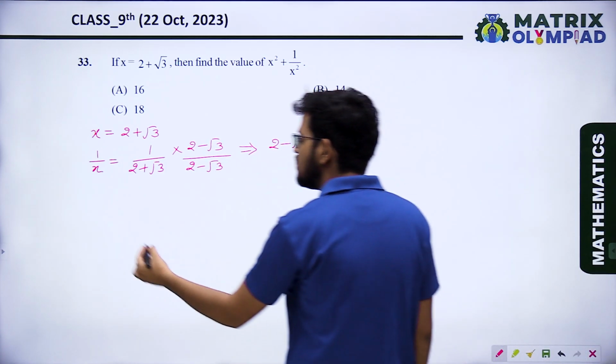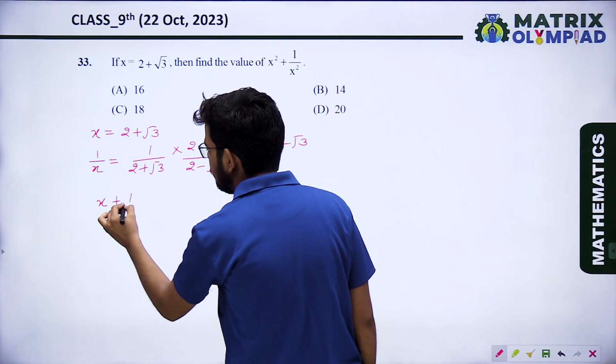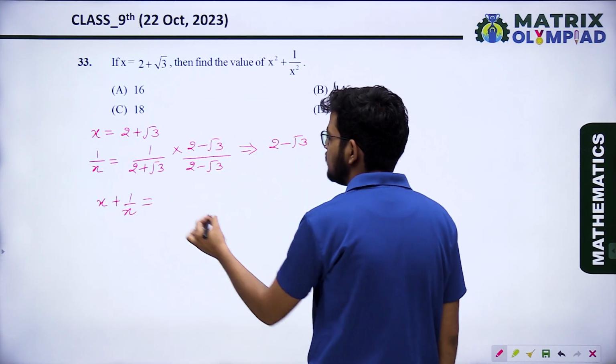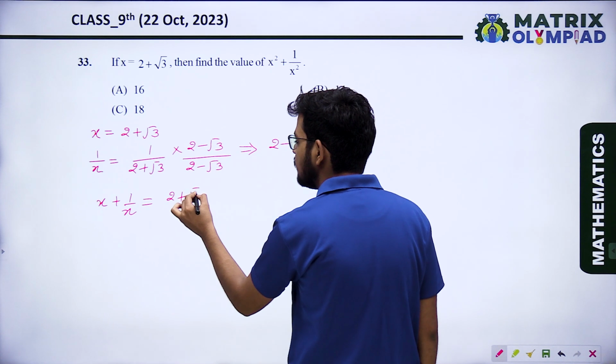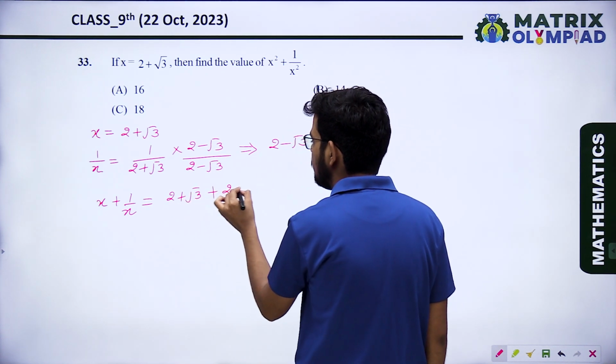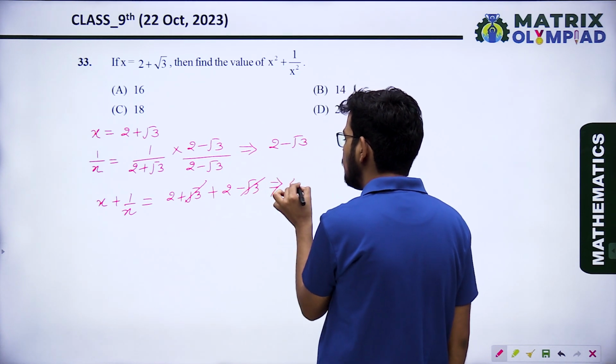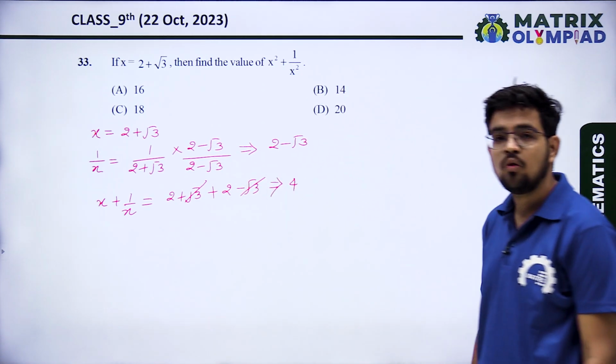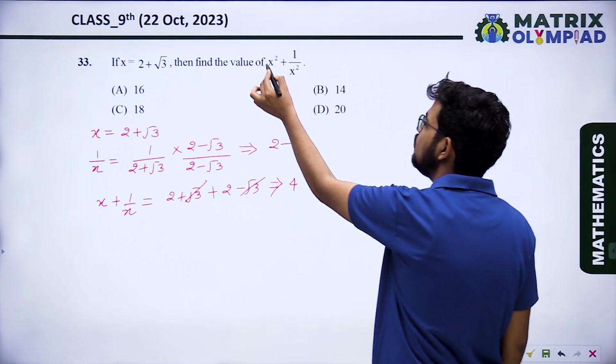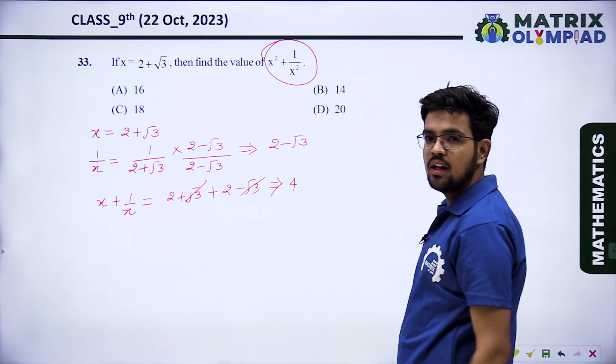Okay. Now find x plus 1 upon x. So what is x plus 1 upon x? 2 plus root 3 plus 2 minus root 3. Root 3 cancels out. What will be the value? 4. Now what we have to find? We have to find x square plus 1 upon x square.